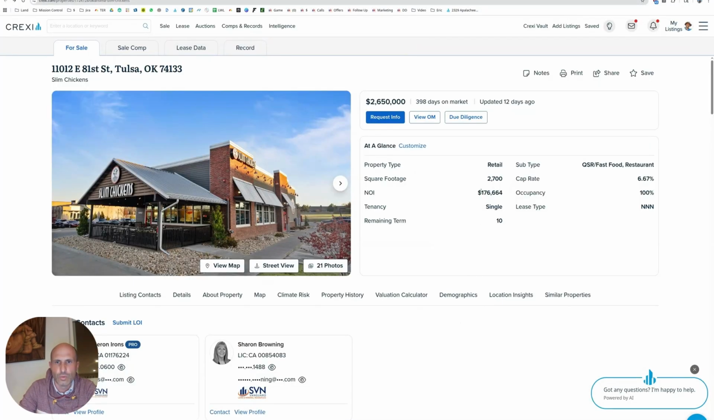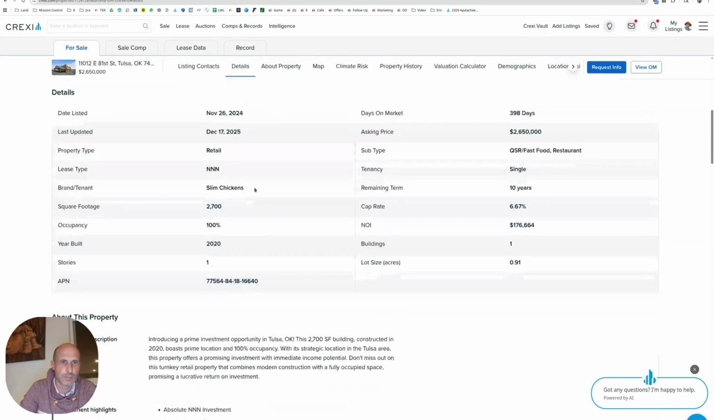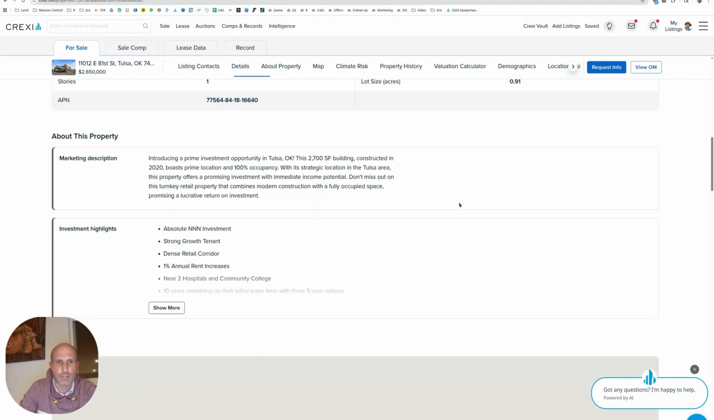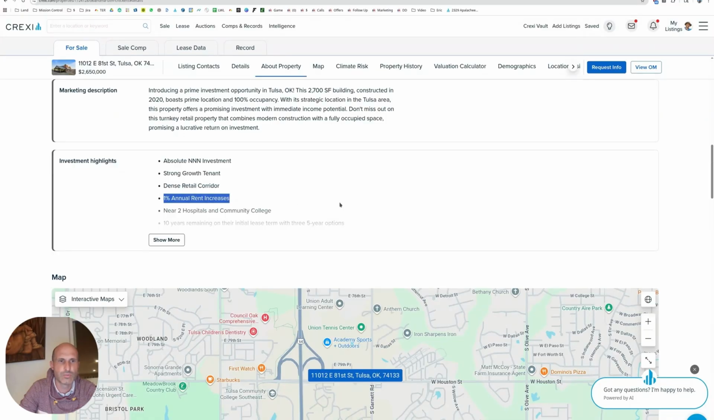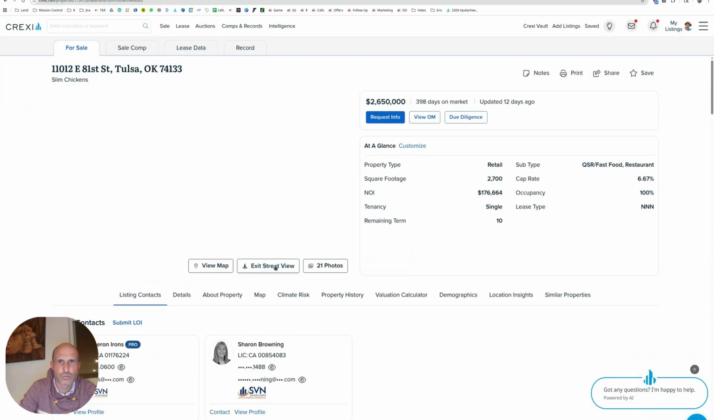Okay. So 176 rent, this is a 6.67 cap. So the other one was asking 6.5 and it's triple net. If we look at the details, it's probably fee simple. If you buy it, you own the building and the land. This one's been on the market for almost a year or something. Slim Chickens, 2,700 square foot, single tenancy, 10 years remaining on the term. This one's got a little bit less timeline on there. 1% annual rent increases.